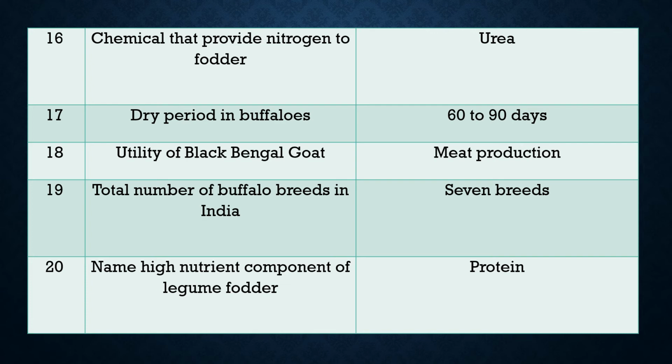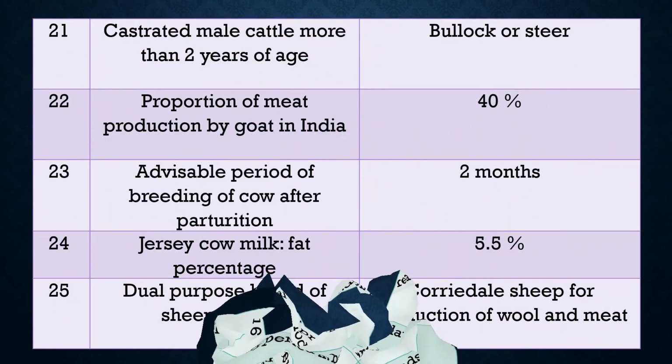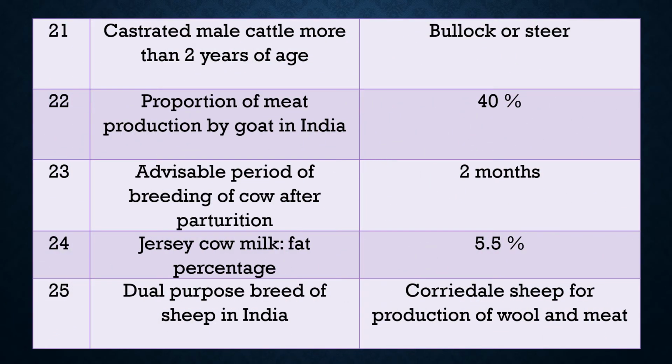Question 20. Name the high nutrient component of legume fodder. Which nutrient? Carbohydrate, protein or fat? Answer: the legume fodders are rich in protein. Question 21. Castrated male cattle more than 2 years of age. Answer: it is called a bullock or steer.